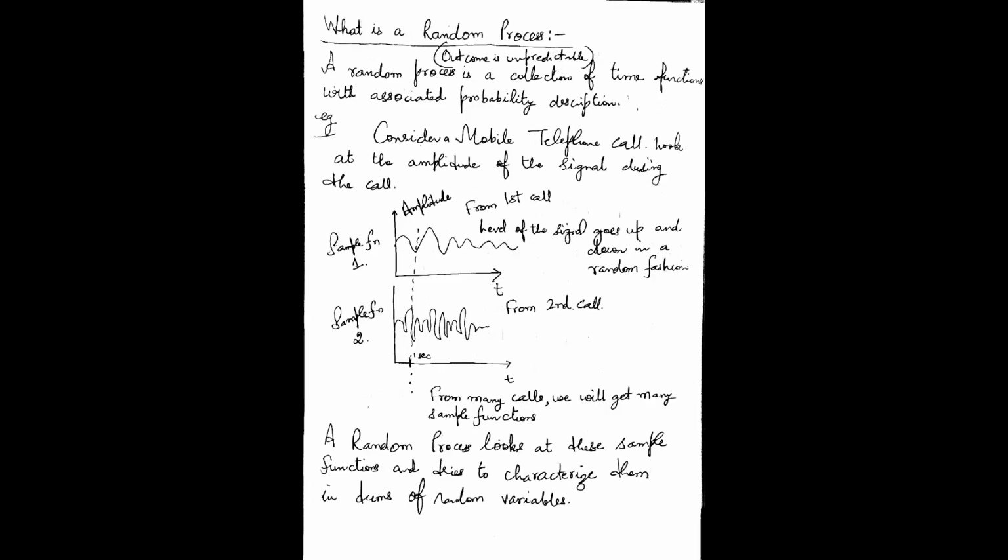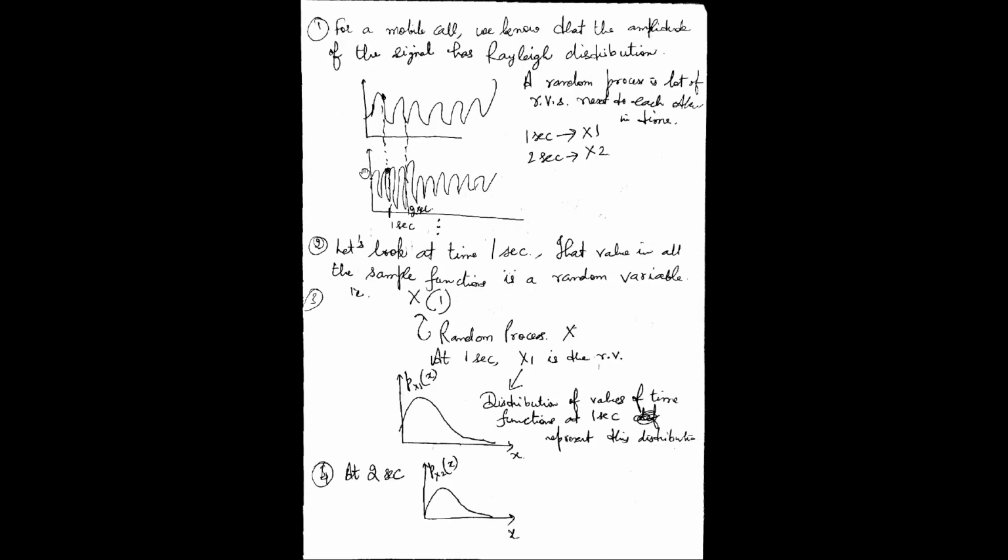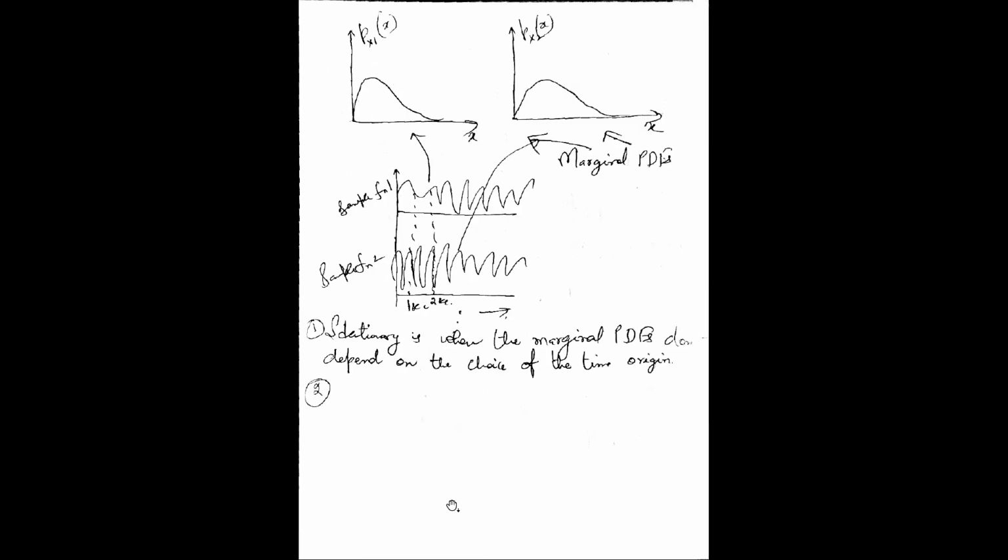So let's come back to the definition of the random process. A random process is a collection of time functions with associated probability description. Every random variable will have a probability distribution. I'm drawing again and again so that I can explain in the new slides also. These are the marginal probability density functions, because this probability density function is for x1 and this one is for x2. So these are also known as the marginal probability density functions.